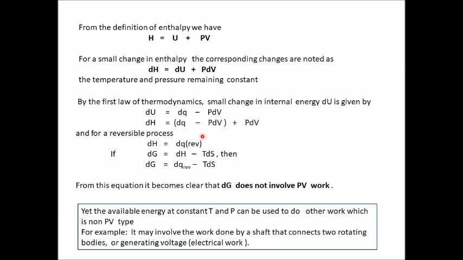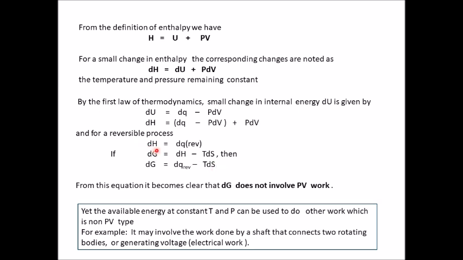Now, what we can see here is dq minus PdV, which we put in place of dU, and then we have PdV. Now, what do we see? dH is equal to dq reversible. dG, that is the change in the free energy, is then equal to dH minus TdS, and dG is therefore equal to dq reversible minus TdS.